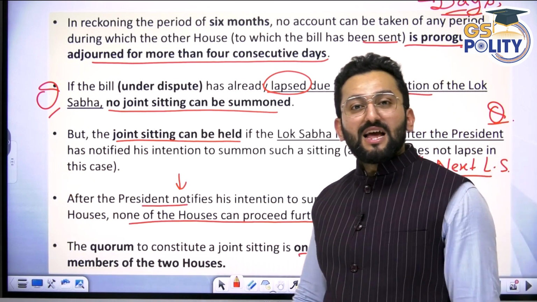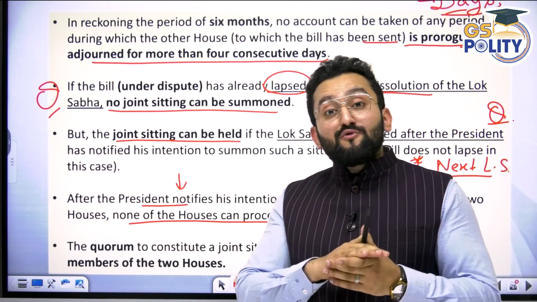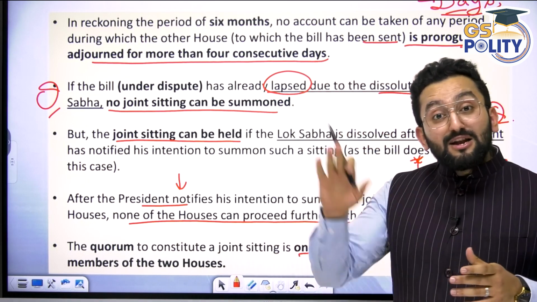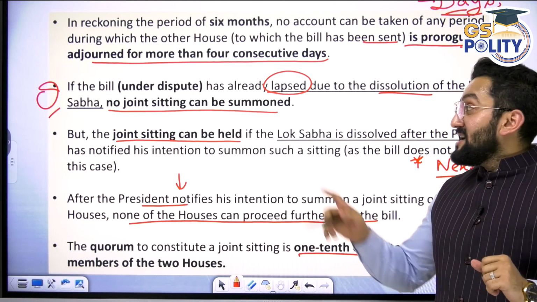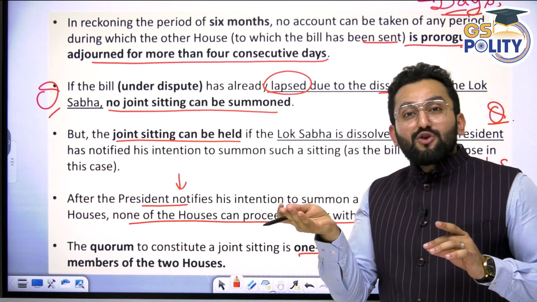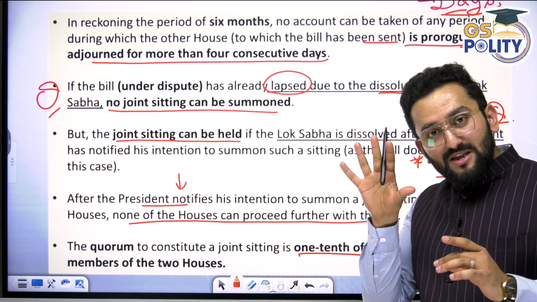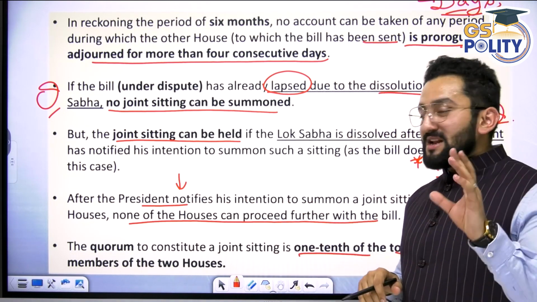I told you in the previous lecture, in the cases of lapse, what the impact on a bill is if Lok Sabha dissolves. I told you in that particular video that because the President has already declared the notification of summoning, it means the President's security is being provided to this particular bill. So the bill is not going to lapse.